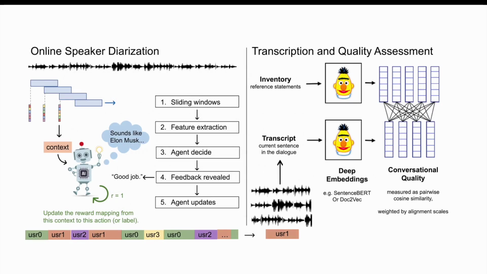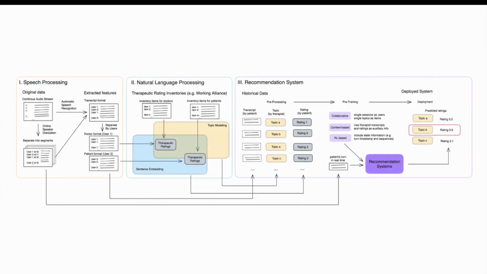This can be visualized in this flowchart, where after the diarization, for each user, we have the transcript, and the transcript is fed to the deep embedding. In this analysis, we use the sentence embedding as our embedding. And then the conversational quality is measured as the pairwise cosine similarity of the current transcript versus the inventory items. Say we have 36 inventory items, it will be a vector of 36 dimensions. And then we can weight them by our alignment scale to compute the individual scores in different scales.